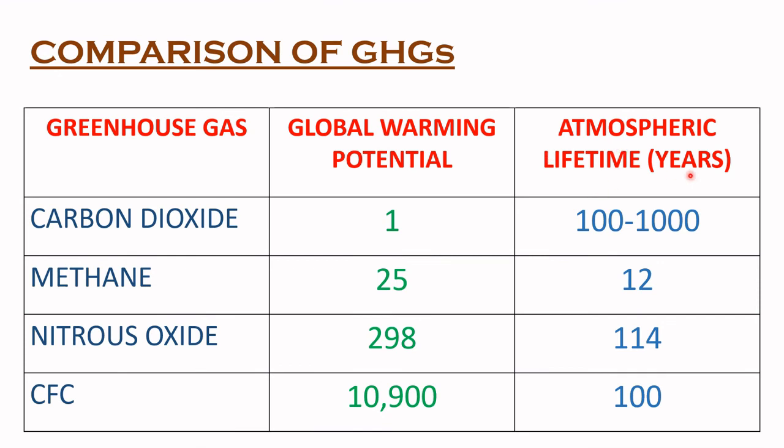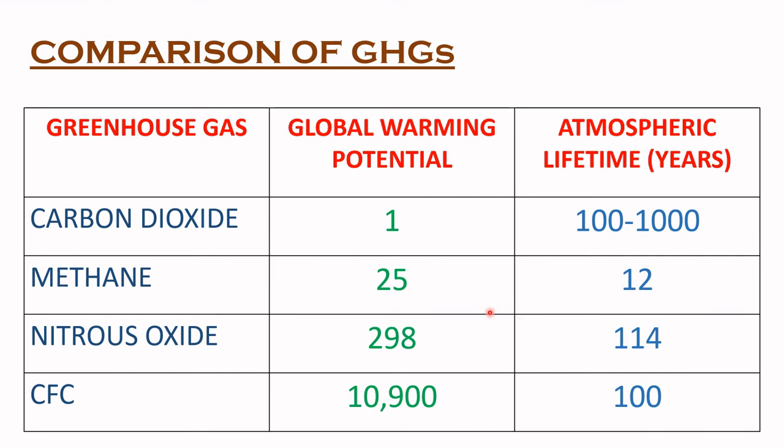Next is atmospheric lifetime. For how long can these gases stay in the atmosphere? For carbon dioxide, it is 100 to 1000 years, and this varies from reservoir to reservoir. It may be present in the atmosphere or in the oceans or in some other reservoir. Next is methane. It can exist for 12 years. Nitrous oxide has a longer period of 114 years, and CFC for 100 years.